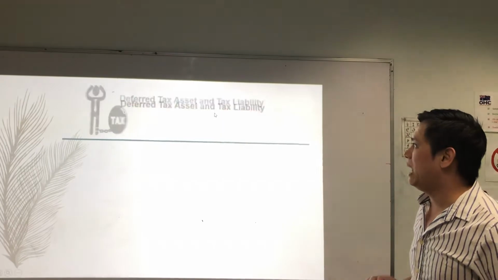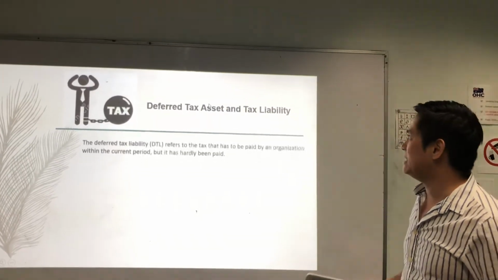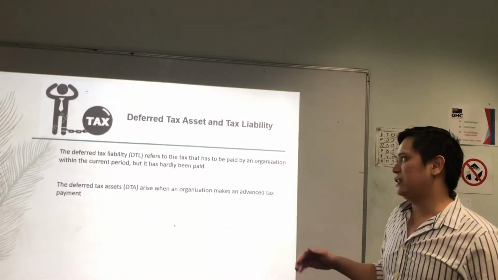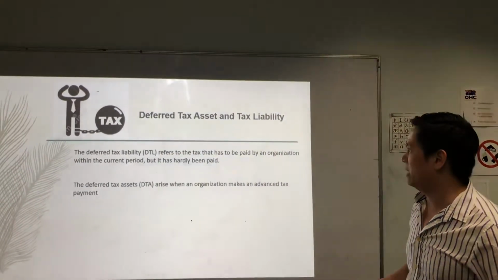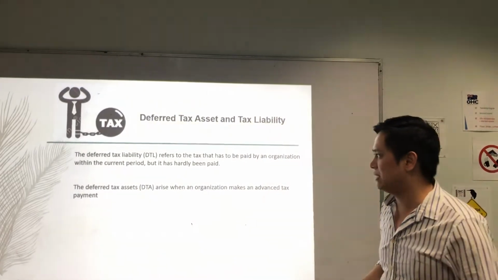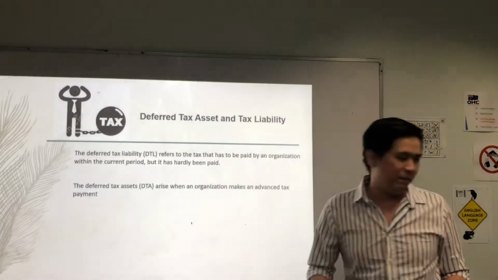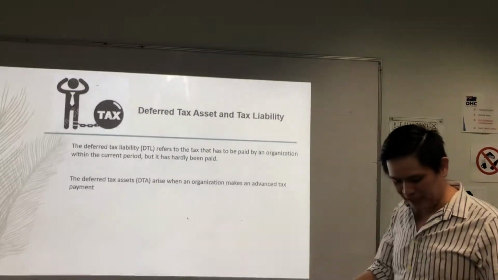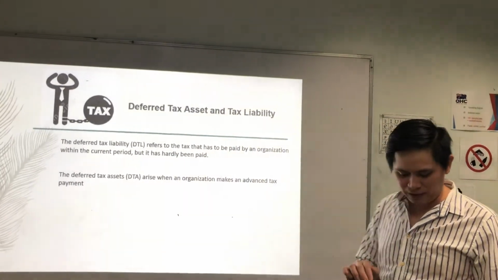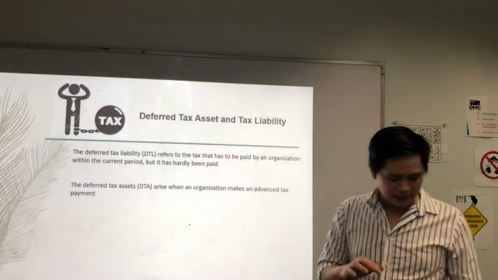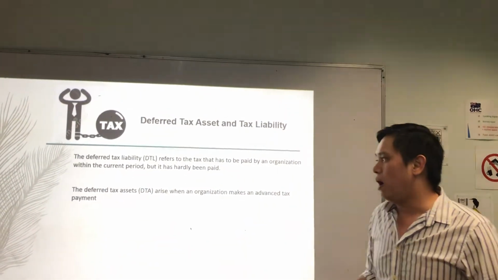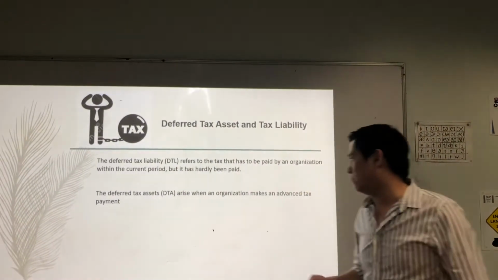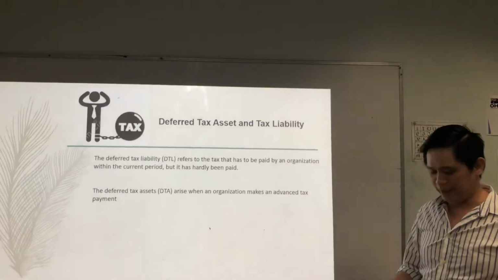Now, I continue with deferred tax assets and tax liability. Deferred tax liability refers to the tax that has to be paid by an organization within current periods, but it has hardly been paid. It's important because deferred tax liability will have an effect on the accounting profits and tax profits for the firm. Besides, the deferred tax asset occurs when an organization makes an advance tax payment.